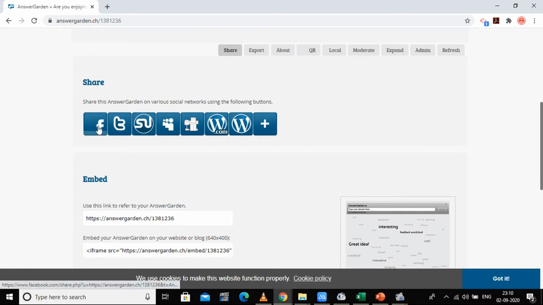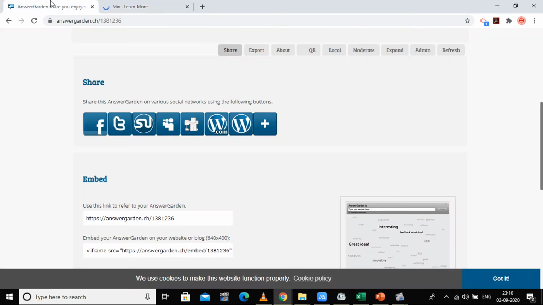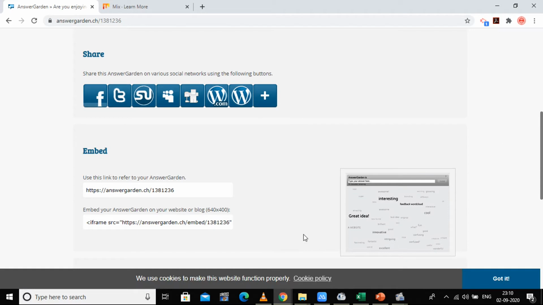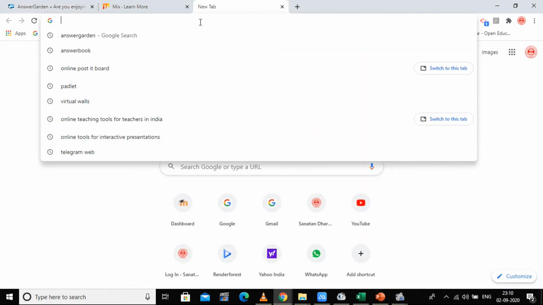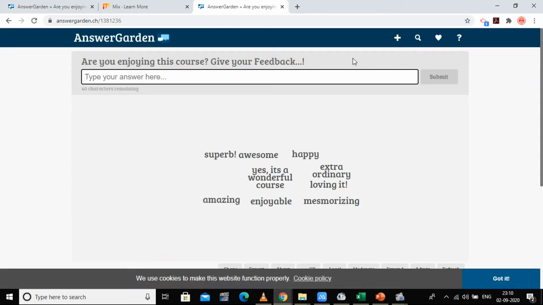You can have Facebook, Twitter. The other options which are available are, they have given Mixit and other options which are available in a huge variety. And what if I just want to share the link with my students? You can just copy it and you can paste it on a new tab. You will get this as a board.